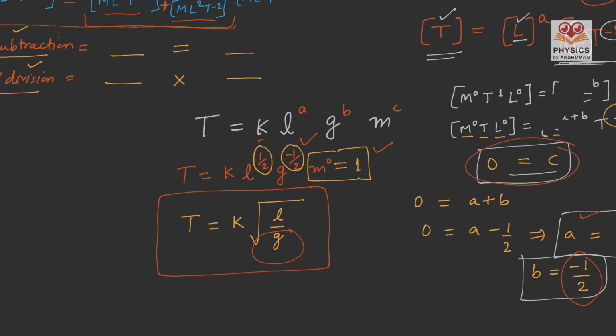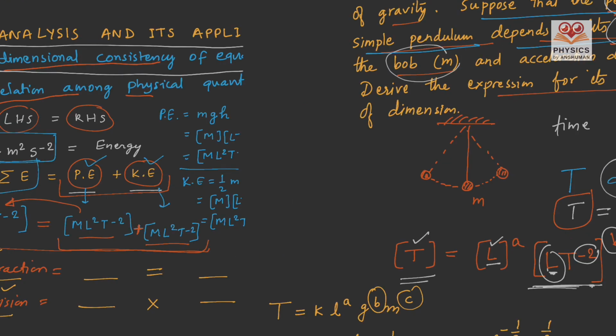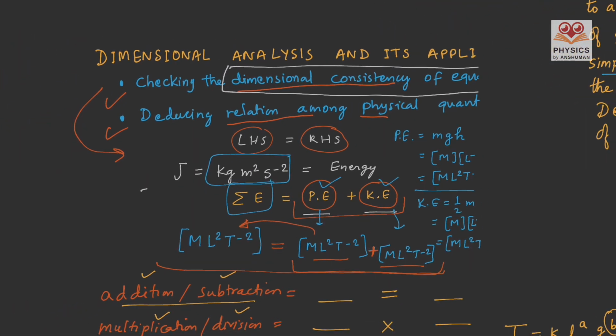Now here what is more important to know is that using the dimension method or dimensional analysis method, we cannot derive or find the value of k. So this is unknown using dimensional analysis method. By going through the steps what I have shown here, you can find the relation among physical quantities given in any questions. Do as many questions as possible to become more confident. And students, that is the end of our chapter 1.